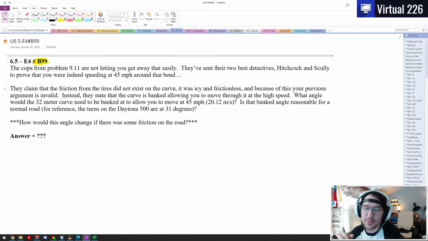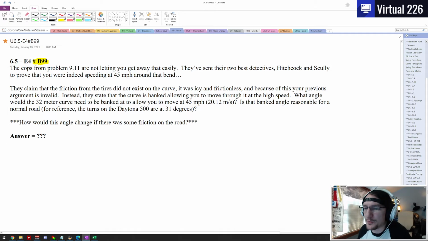What we are going to set out and prove is that these officers are indeed wrong, because the angle the curve would have to be built at would be ridiculous for an actual roadway. And we're going to prove that their idea is not correct. So let's take a look at this.